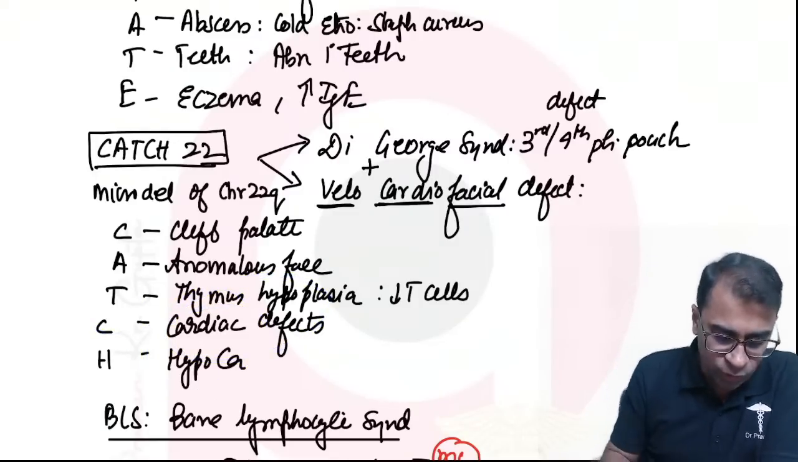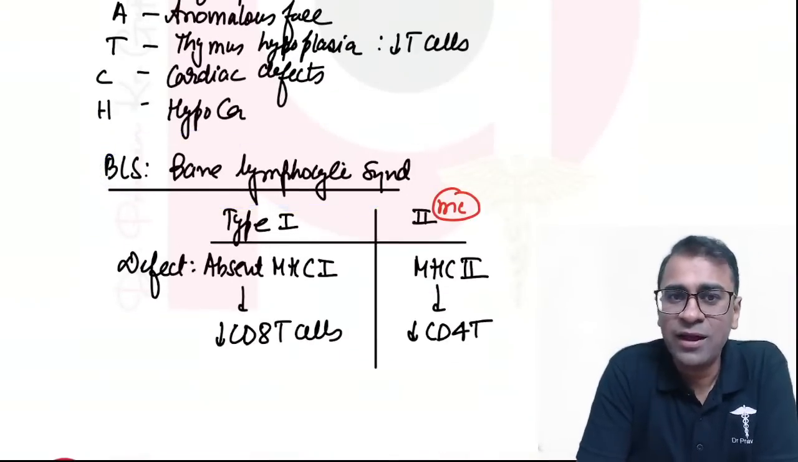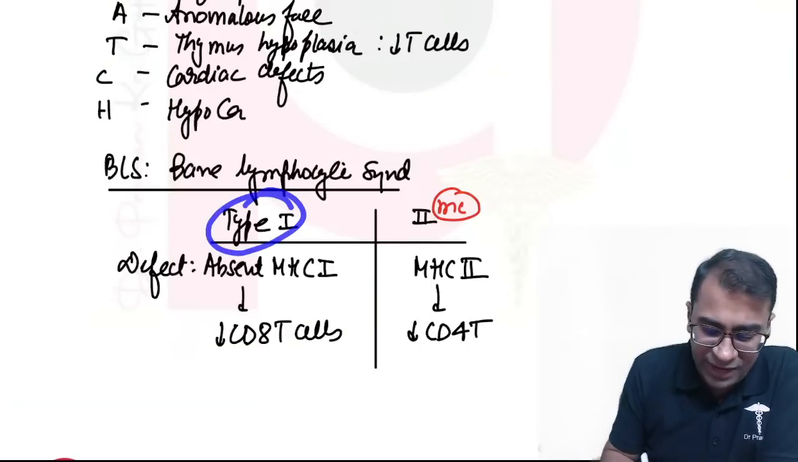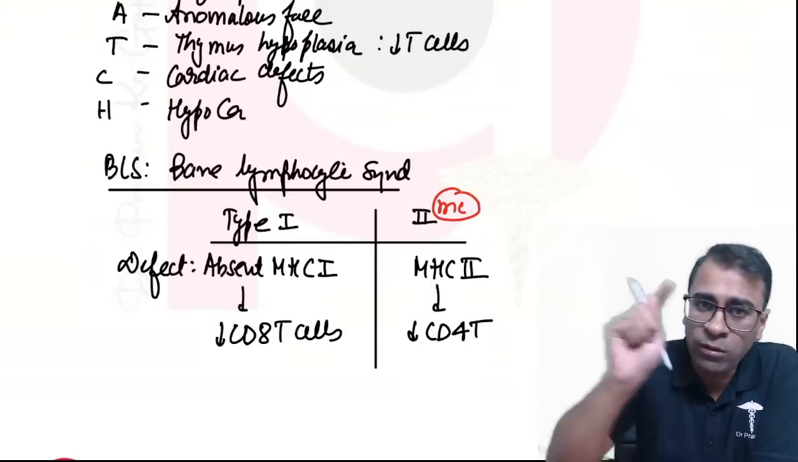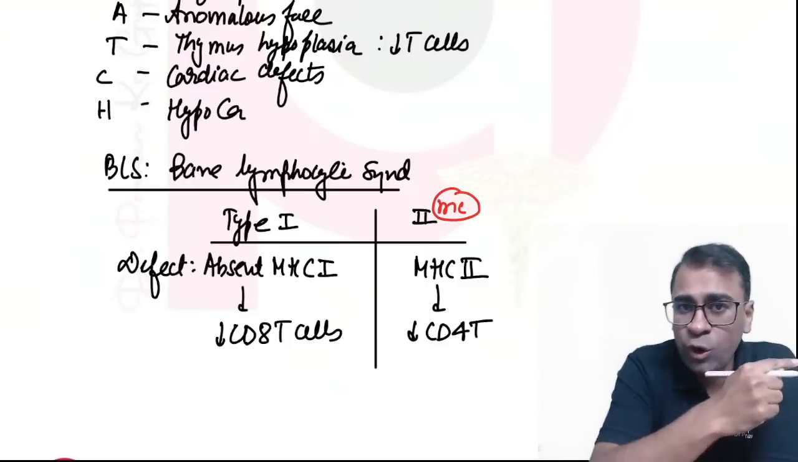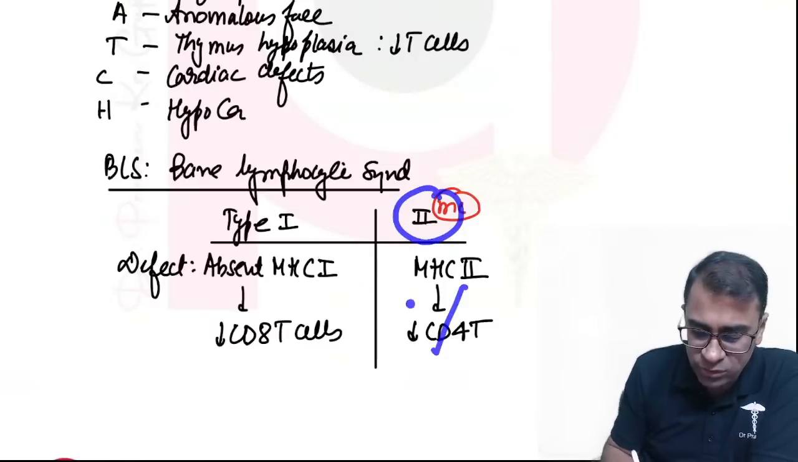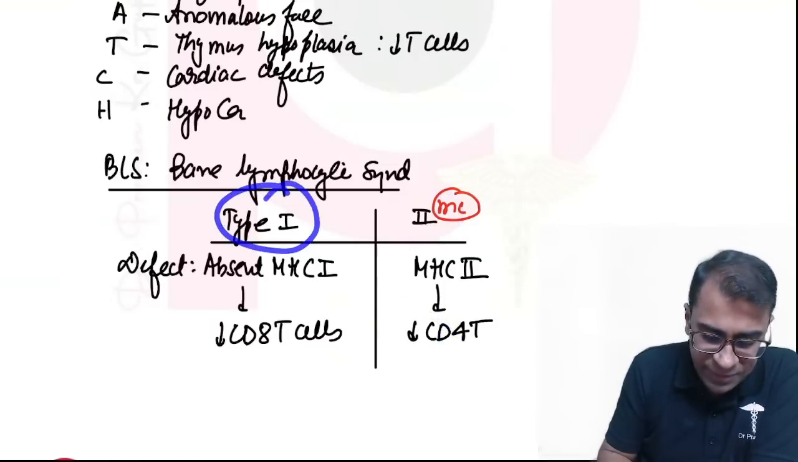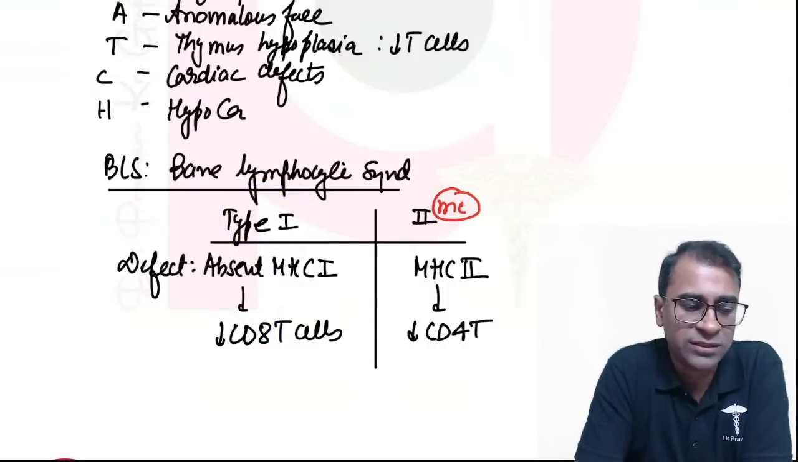Now look at the very important and very confusing bare lymphocyte syndrome, type 1 and type 2. What happens in bare lymphocyte syndrome? The problem occurs in MHC, and because of that, T cells don't develop. For example, absence of MHC2, CD4 will not develop. Absence of MHC1, CD8 will not develop. That's what is called bare lymphocyte syndrome.